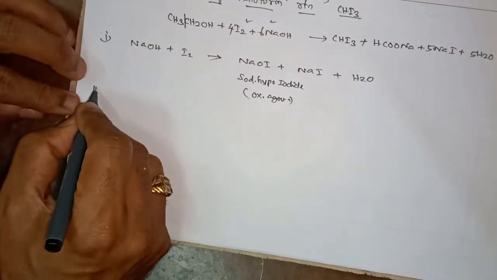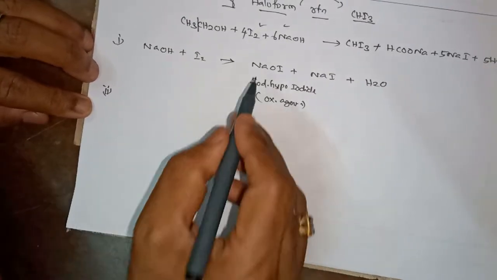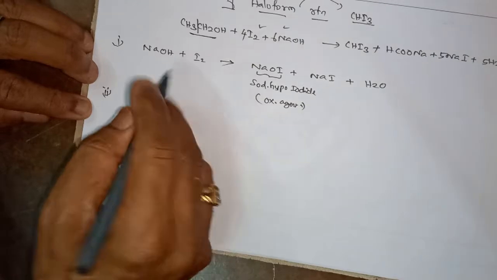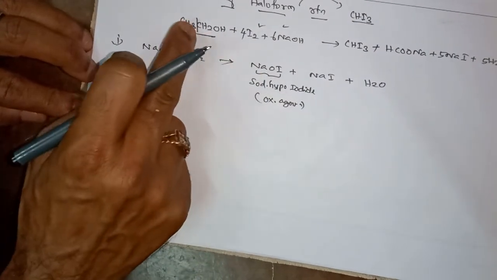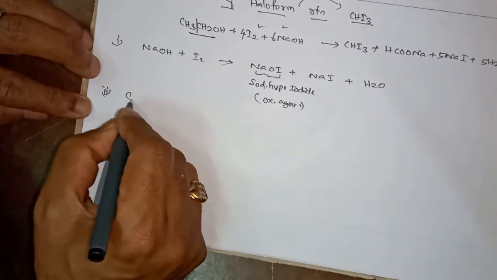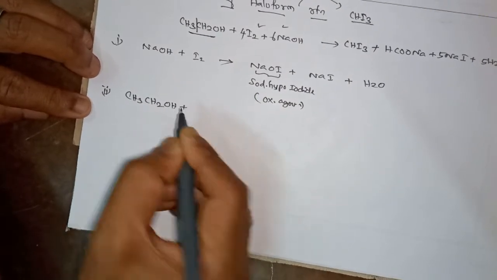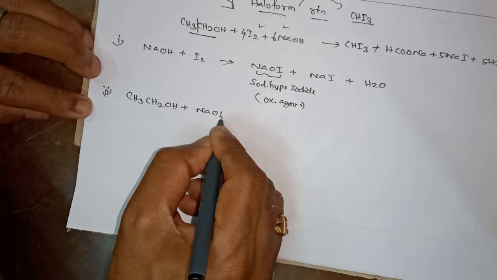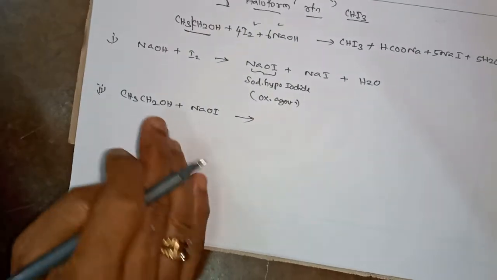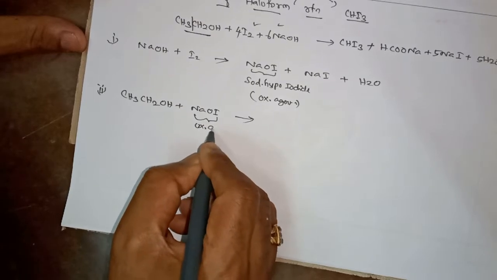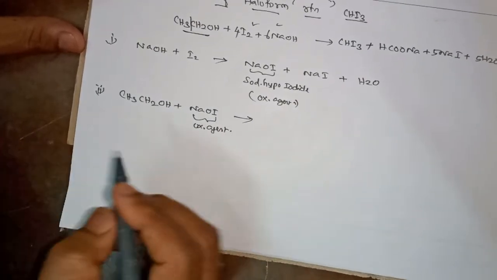In the second step, what happens? The formed sodium hypoiodide reacts with this, and this oxidizing agent oxidizes this to acetaldehyde, CH3CH2OH plus sodium hypoiodide. No need to say which one takes which one and goes out. You see, it is an oxidizing agent which supplies oxygen.